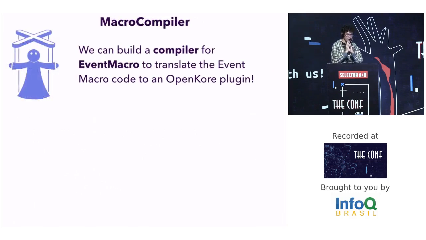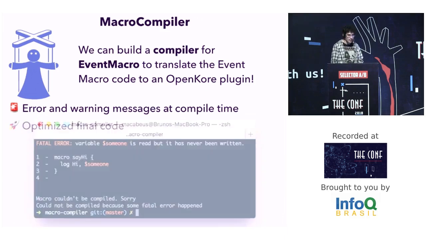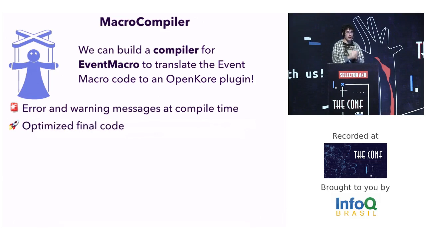And take a look at this idea. We can build a compiler for eventMacro to translate code from eventMacro to an OpenKore plugin. With a compiler, we can have error and warning messages at compilation time. As the compiler will find an error, it is easier to fix it. And a compiler can generate optimized code, removing some overhead from the code.